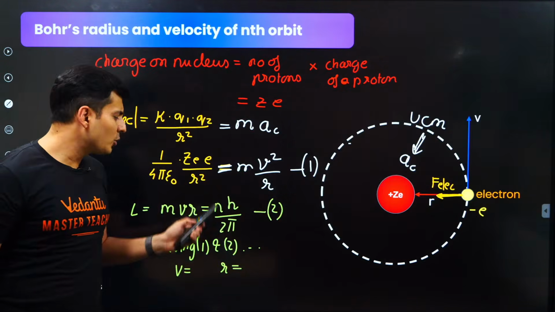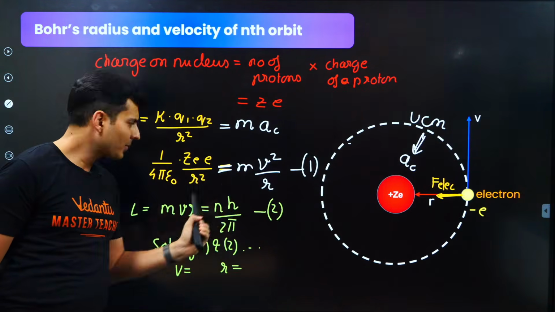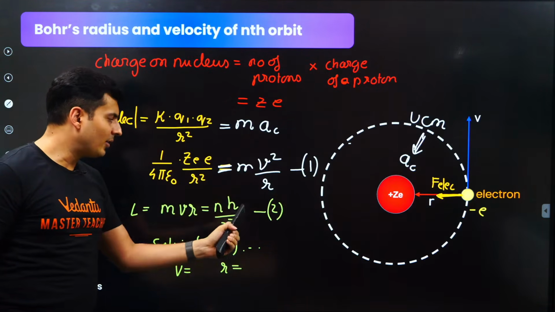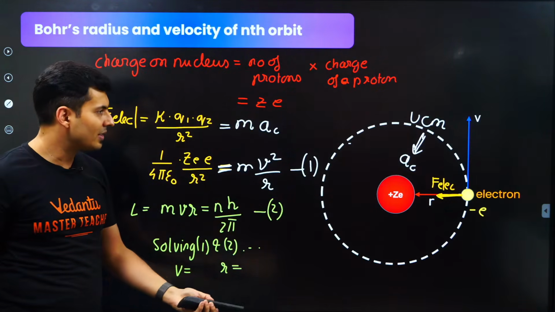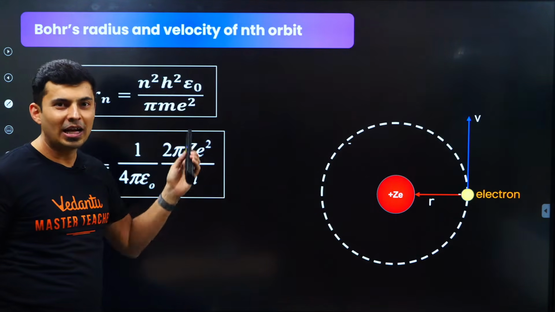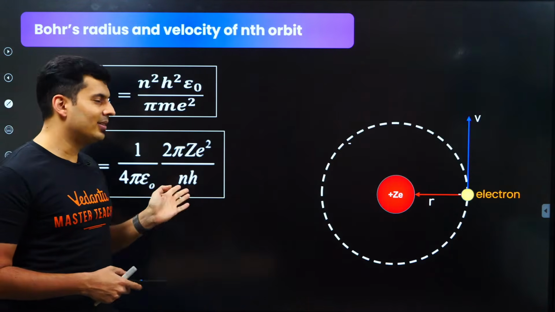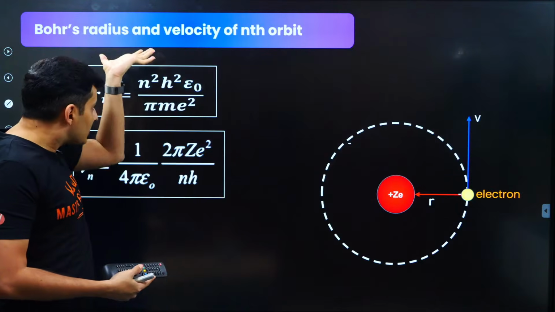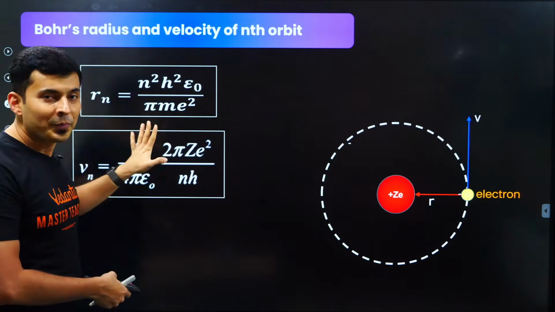So this has to be solved, and you can solve it easily. Take the value of V from here, put it here, eliminate V, and you will just get R. Then put R from here, and you will get V. So it's just simultaneously solving. You don't have to learn it by heart. Aren't you relieved? That is the most stupid thing anybody can do, sitting and learning this by heart, and many teachers actually tell you to do it. No, you don't need this.